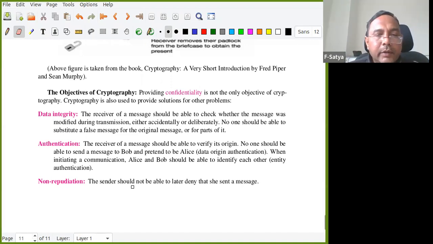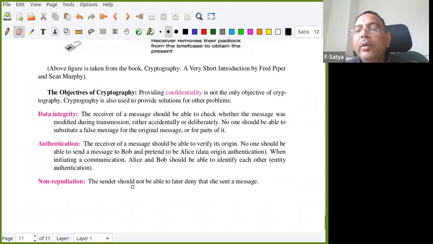See, a middle person, an eavesdropper, sometimes can get the information, but is unable to know what it is. But sometimes they will change it. They may change the information, so that should not happen. No one should be able to substitute a false message for the original message or parts of it. That is also part of cryptography, data integrity.